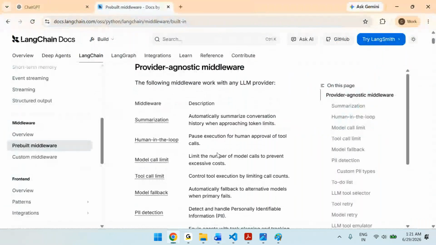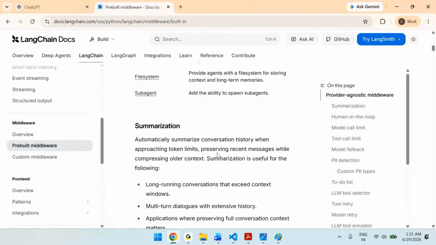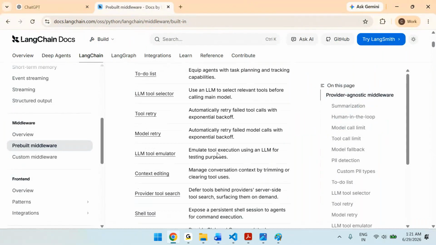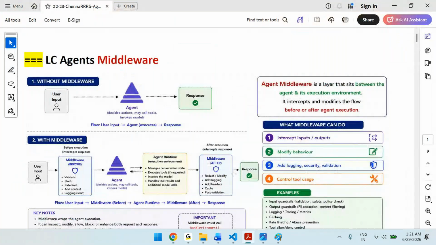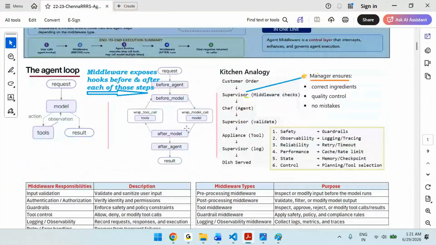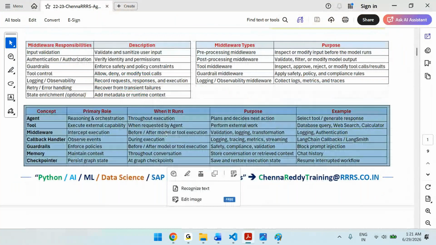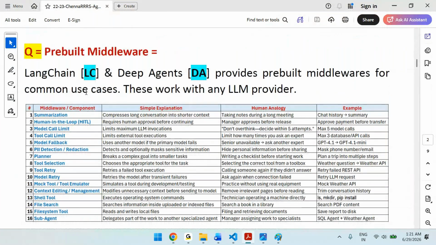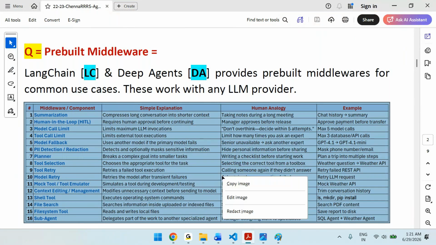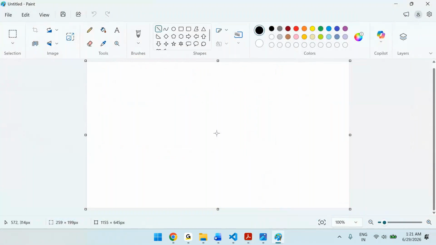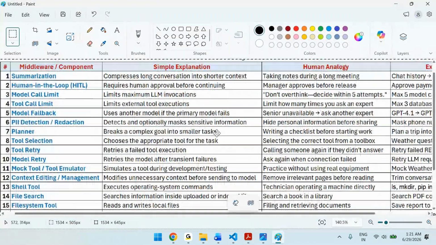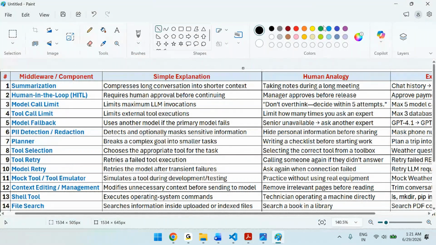What are those? You can see there is a big list here. Let's go through the notes once. This diagram we discussed, this picture we have discussed. Now I said LangChain and deep agents provide these predefined middlewares. So you can see the list. There are so many. The first one is the summarization middleware.